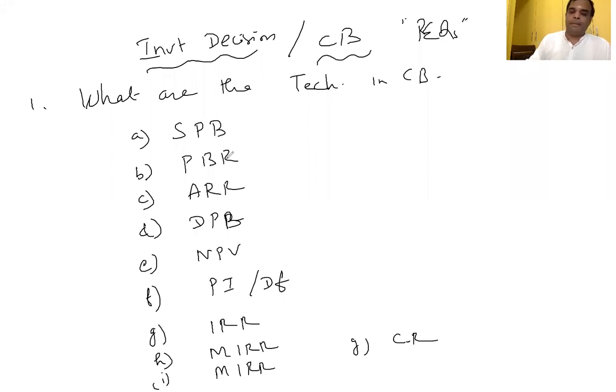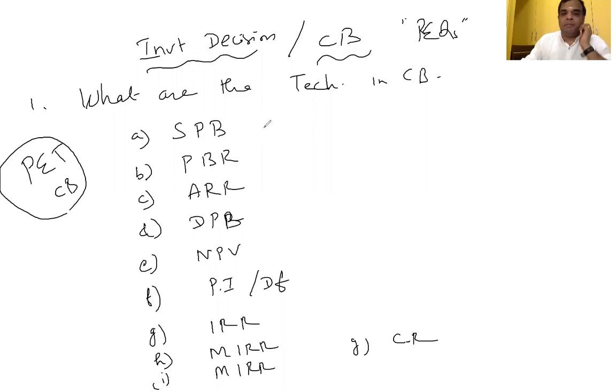Simple payback, payback reciprocal, accounting rate of return, annual rate of return, or average rate of return. Three names are there. Then discounted payback, net present value, profitability index, also called desirability factor, internal rate of return, modified internal rate of return, multiple internal rate of return, capital rationing. These are all called project evaluation techniques in capital budgeting.